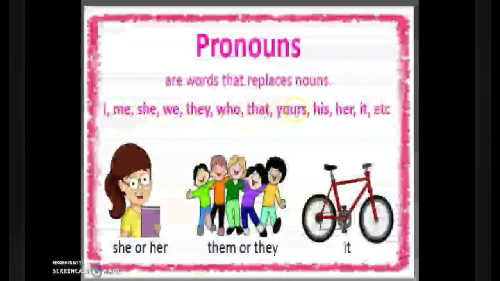Similarly, these are some other examples of pronouns. We use she or her for a girl. We use he, his, or him for a boy. We use it for things or animals or whatever thing we don't know the gender of.